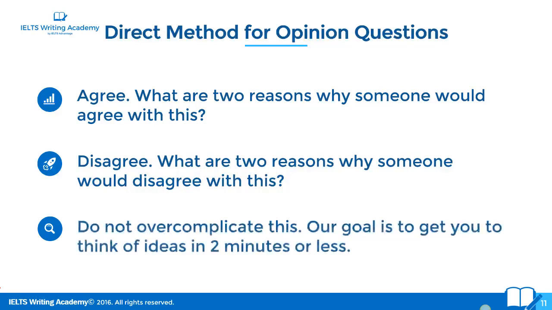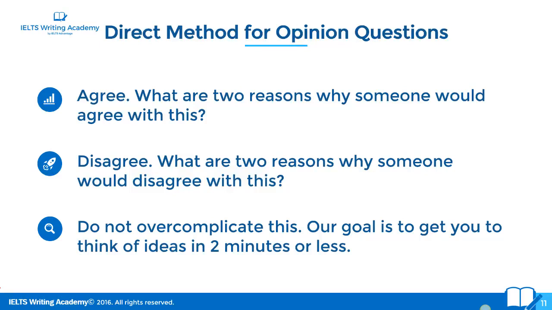Okay? Do not overcomplicate this. Our goal is to get you to think of ideas in 2 minutes or less. Most of my VIP students, because I've taught them this and get them to practice it so much, can think of ideas in 30 seconds or 1 minute. My goal is to get you to think of good, relevant, specific ideas in 2 minutes or less. Don't overcomplicate this. When I show this method to students, often people don't understand it because it is so simple. It is so obvious. And students are just like, oh, it should be more complicated than this.